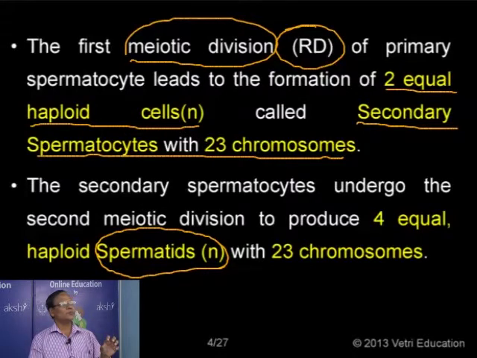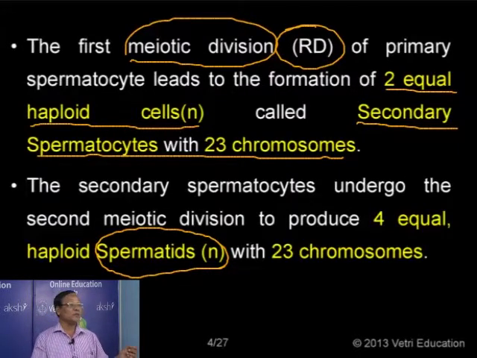So during the maturation process there are two meiotic cell divisions. At the end of the first meiotic cell division, we have two equal sized cells with the haploid number of chromosomes. Each secondary spermatocyte with the haploid number of chromosomes enters the second meiotic division, which is nothing but a modified mitosis. Once again there is no reduction, as we already have the reduced number of chromosomes.